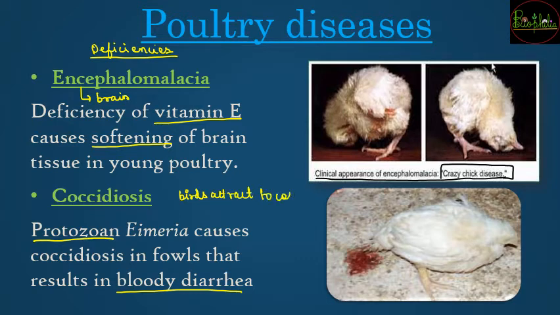Whenever bloody diarrhea is seen in the poultry shed, all the birds come to that particular blood spot, and when they come to the blood spot, the infection spreads to other birds as well. Because birds do not have many different colors around, once the bloody diarrhea has been noticed, all the birds will come and sit around it, and when they all sit around it, the infection is going to spread rapidly among the different birds. So that was a little extra that I told you about coccidiosis.